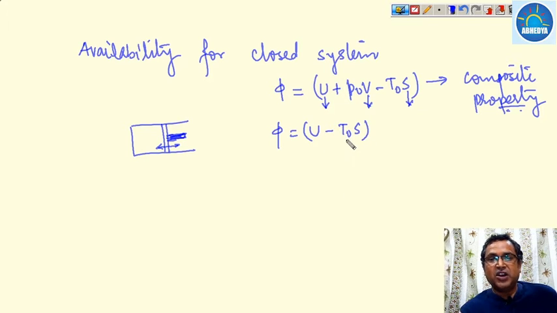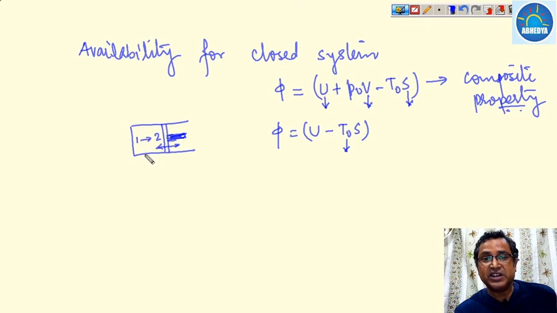Now this T0 is nothing but the property of the environment. Now suppose we take the system in such a way that it is brought from its initial position to its final position isothermally.